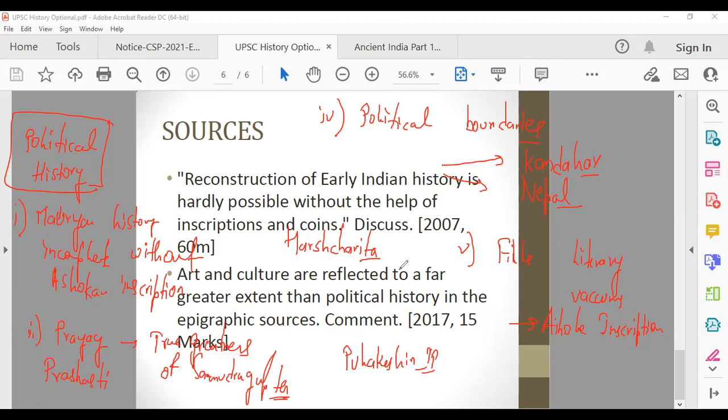But inscriptions, they are material remains, and they have to be understood in relation to the larger context in which they are found. So it's not like whatever they are saying, you will take it as it is. You have to corroborate, and the contents have to be compared with those of other inscriptions and with the information from other kinds of sources. So it's not like only if the Aihole inscription is saying it, you will believe that he was defeated. It has to be corroborated, and it was corroborated by other sources. So these are the points, and this is what you have to write.